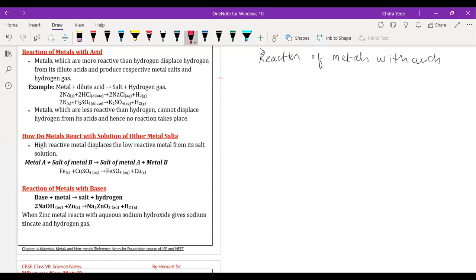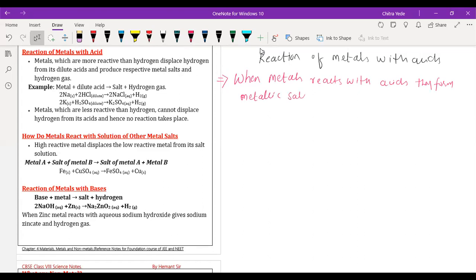Okay, so I'm going to write the description for this reaction. When metal reacts with acid, they produce or form metal salt, or we can say metallic salt.